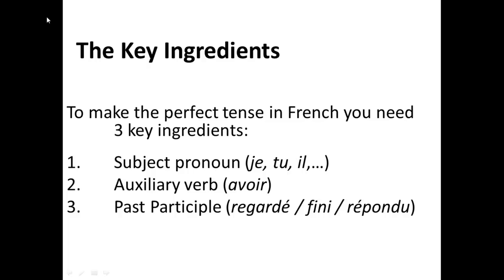The key ingredients of le passé composé, the perfect tense, in French are as follows. Firstly, you need a subject pronoun. This is the person doing the verb. Je, tu, il, elle, on, nous, vous, ils, elles. These will form part of the auxiliary verb, which in this case is avoir, the verb to have.